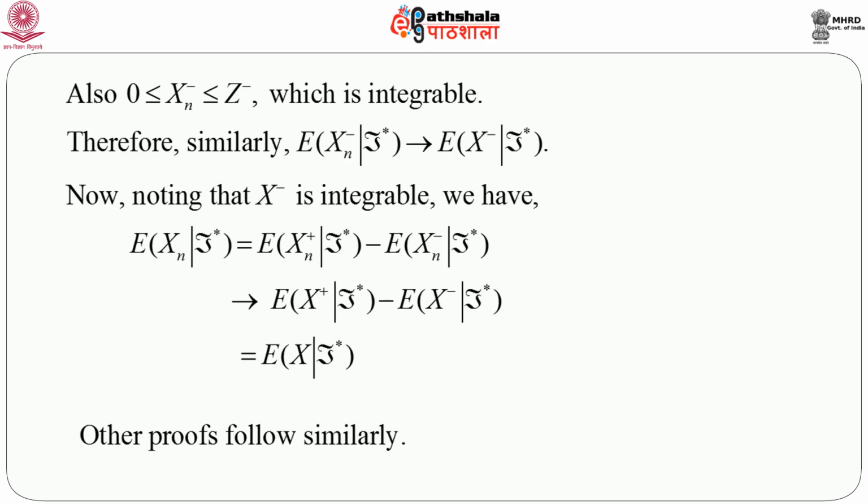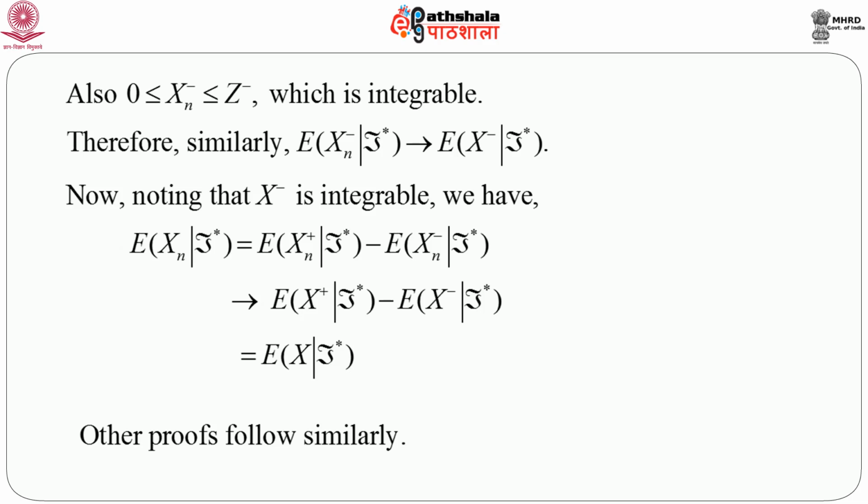And since the expectation of X minus given F-star is integrable, that means the modulus of this quantity is finite, then this right hand side is nothing but the expectation of X given F-star. So this is the proof of the monotone convergence theorem.